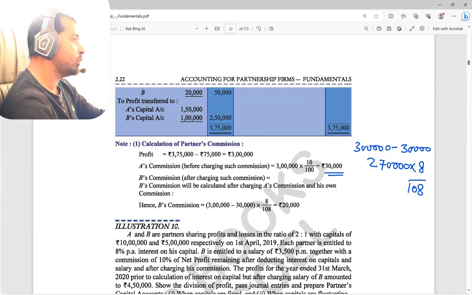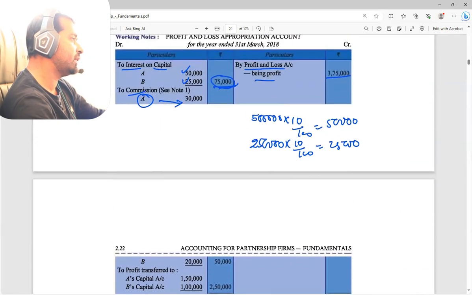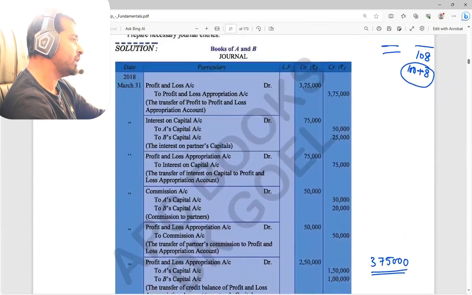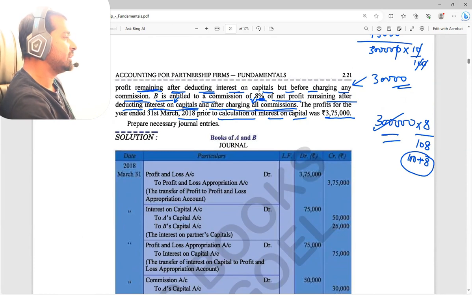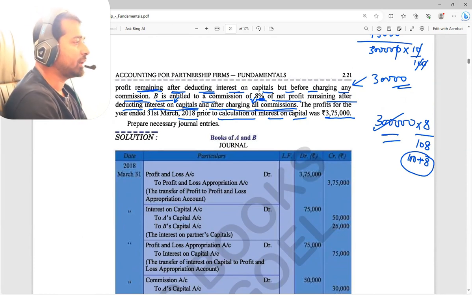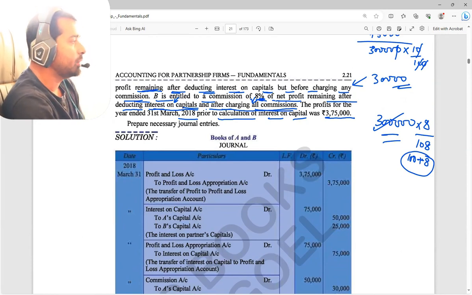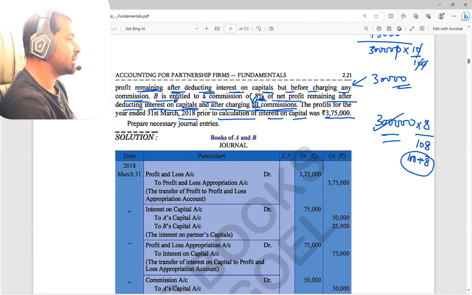See, if the word "all" is not given in the question, what formula have we used? This one. If all commission is not mentioned, then we can directly calculate the commission from this formula. But here the words are "all commission". All commission means that we should subtract all commission also. So A also got a commission, no?